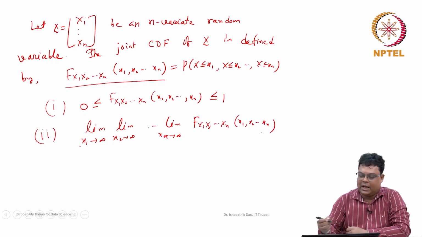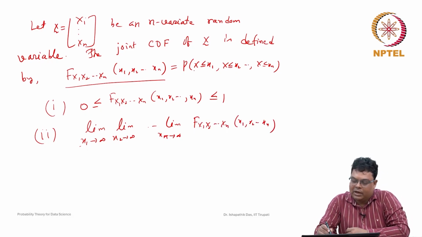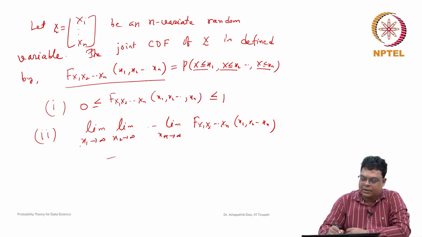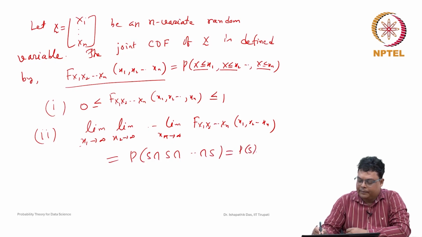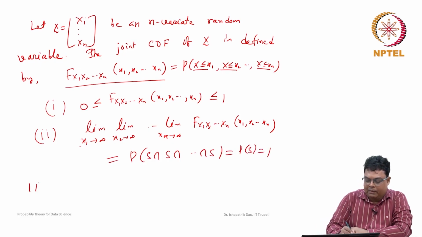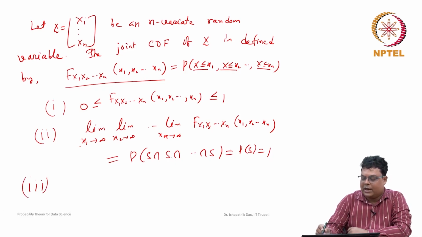Note that, as in the bivariate case, whenever x1 goes to infinity, the event tends to the whole sample space S. So this is nothing but the probability of S intersection S, which is the probability of S, and this is 1. The formal proof we will not do; just to understand it this way, as x1 goes to infinity, all events become a certain event.